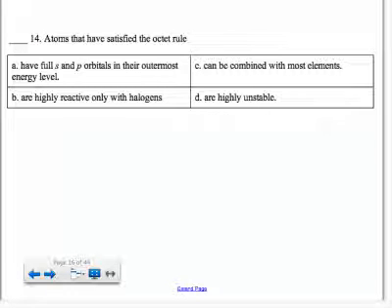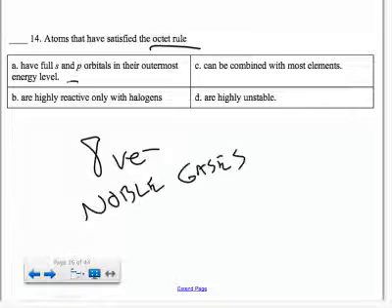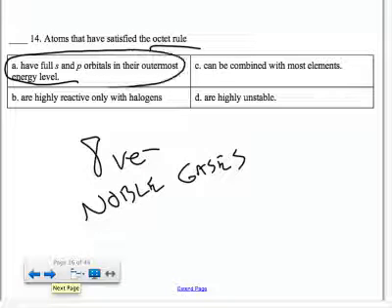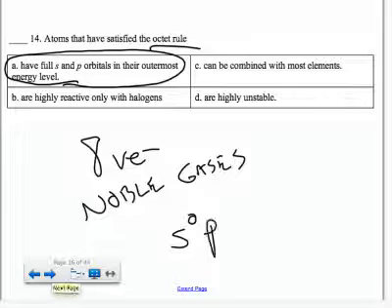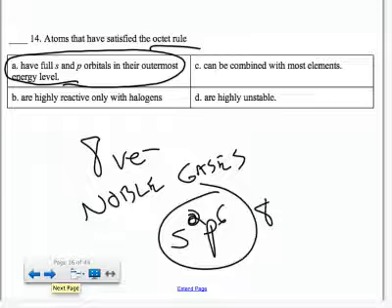The octet rule says that all elements want 8 valence electrons in their outermost shell because that is the most stable arrangement. Okay, and the way you get 8 valence electrons is by filling up the s and the p orbitals, because the s can hold 2, the p can hold 6. That gives you 8 in the highest energy level, so that's going to be A.